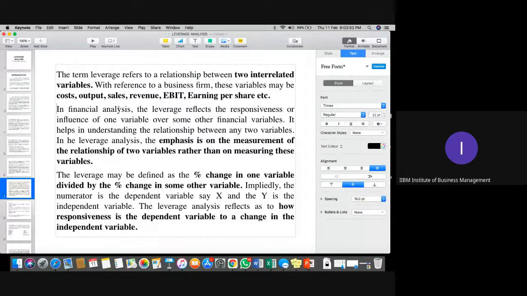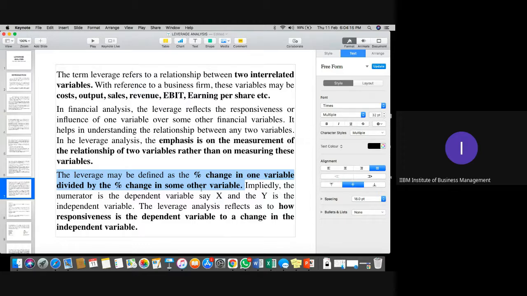Now you can see this definition about leverages first. What do you mean by leverage? Leverage is basically the percentage change in one variable with respect to change in some other variable. For example, change in the sales revenue of the company will definitely affect the profitability of the organization.